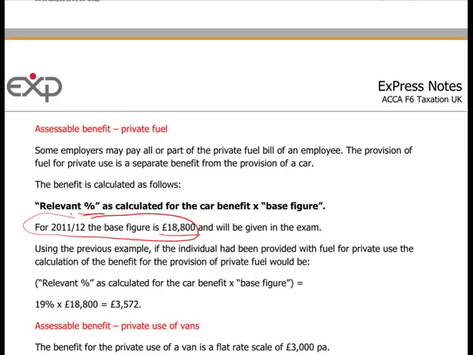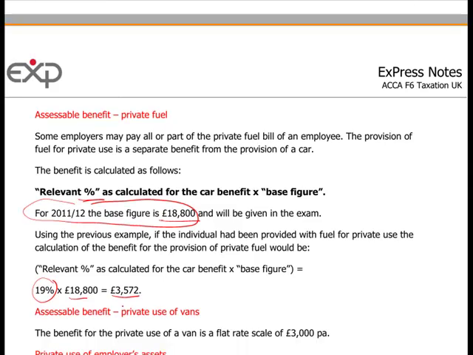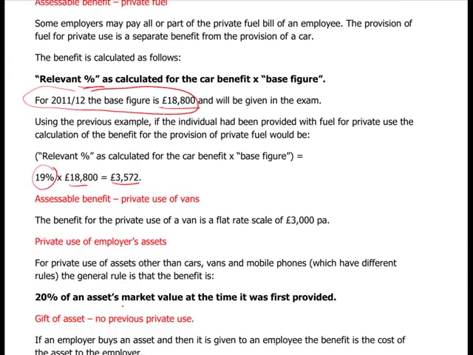So for the car we just looked at, you're looking at 19% times 18,800 gives you another 3,572 to be taxed at the marginal rate, i.e. 20, 40, 50%. If you provide your employees with private use of a van, then it's a flat rate 3,000 per annum.